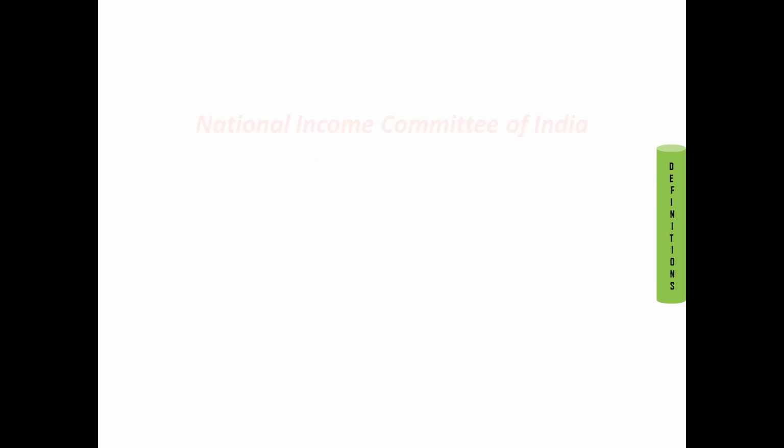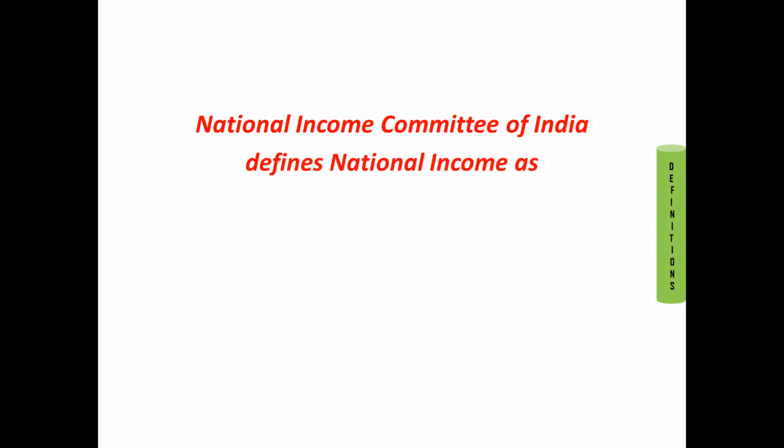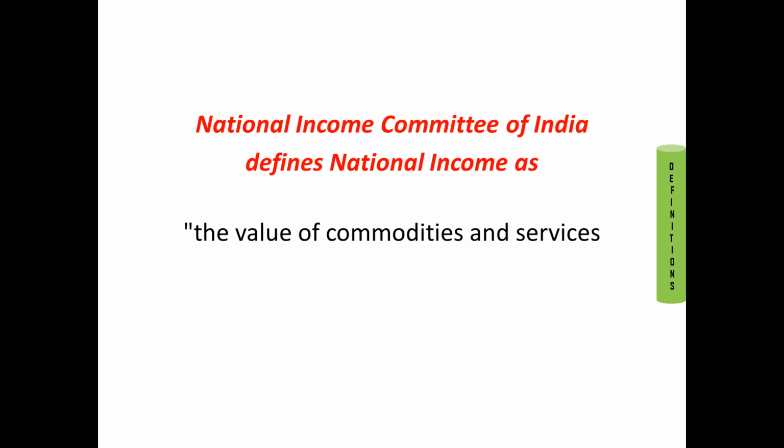The next definition is given by the National Income Committee of India. What does the National Income Committee of India have to say about national income? It defines national income as the value of commodities and services. When we speak about value of commodities and services, it refers to the final market value of goods and services produced in an economy.